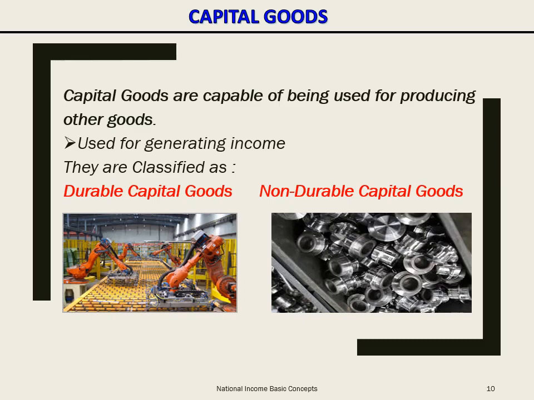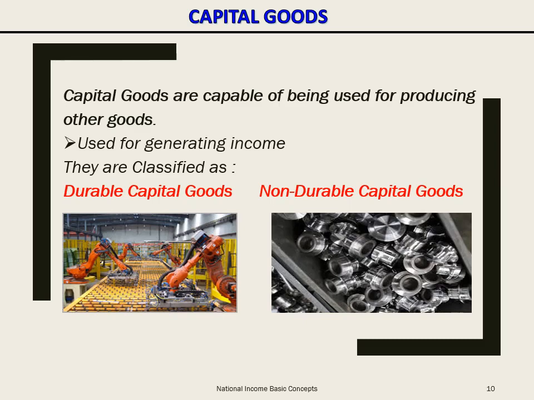Now, these capital goods can also be classified as durables and non-durables. Buildings and machinery, which provide services over time to the production units, are examples of durable capital goods. Stocks of raw material are examples of non-durables. These are also called single-use capital goods.